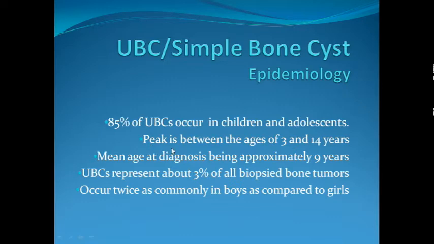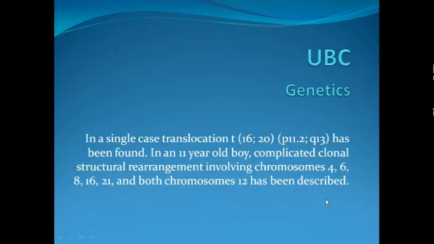Peak occurs between the ages of 3 and 14 years as reported. Reportedly the mean age of diagnosis is approximately 9 years. They represent about 3% of all biopsied bone tumors, and are twice as common in males as compared to females. Genetically, it is caused by a single translocation, t(16;20)(p11.2;q13), reportedly found in an 11-year-old boy.